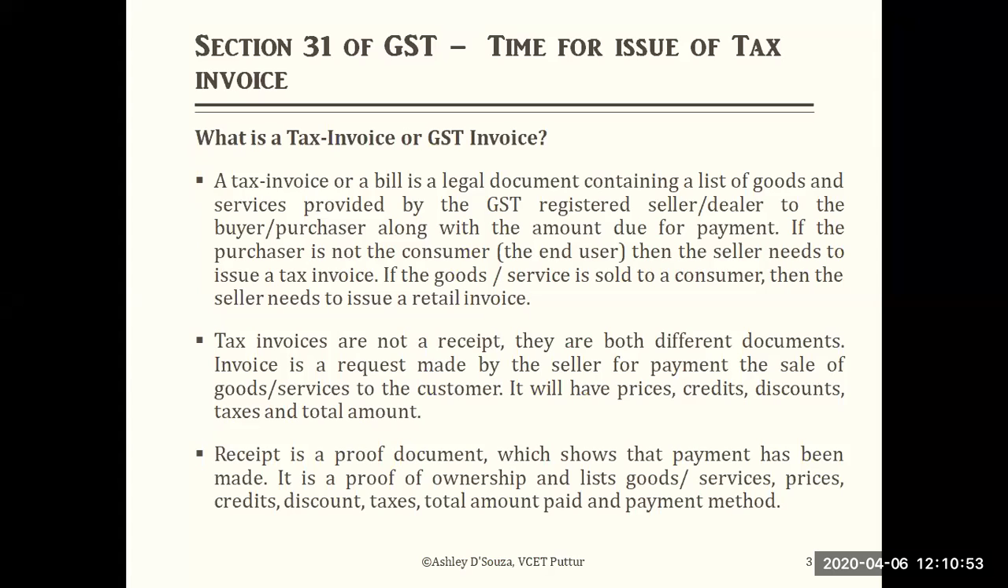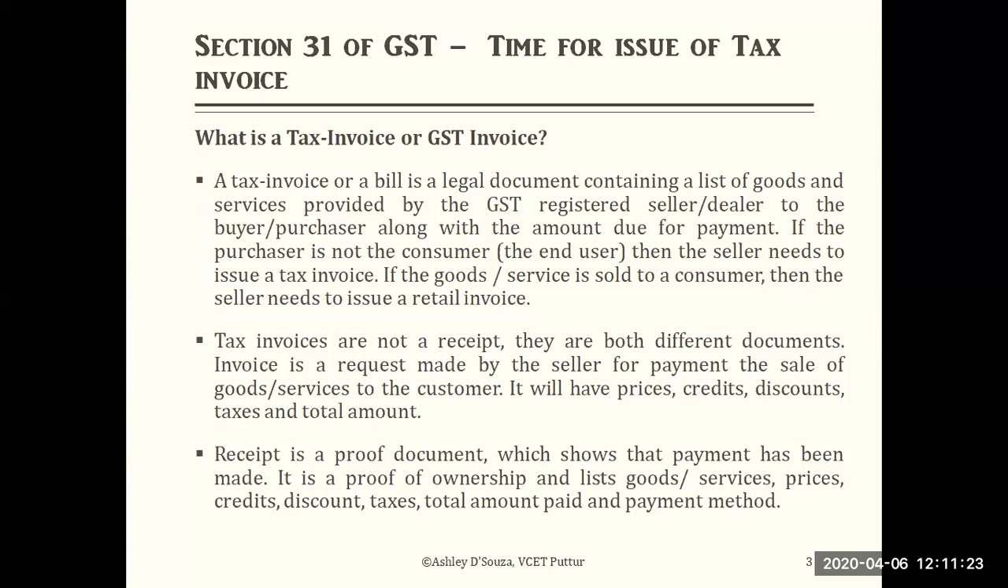You should be clear about the tax invoice and the retail invoice. With a tax invoice, you are selling to another person in the chain. Manufacturers might be selling to the wholesaler, the wholesaler might be selling to the retailer, and the retailer will be selling to the final consumer. When somebody is selling to the final consumer, a retail invoice arises. Tax invoices are not receipts. In the next paragraph you can see that they are both different documents.